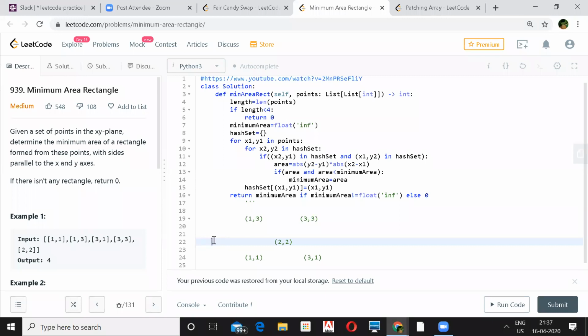Maybe, to get the minimum length, you will have to check with all the coordinates unless you have a sorted one. But even though it's sorted, you will have to actually enumerate all of this. So he's saying that you write a comparator in such a way that you have the closest point, or maybe the points which are candidates of a rectangle closer to each other. So you sort in that way.